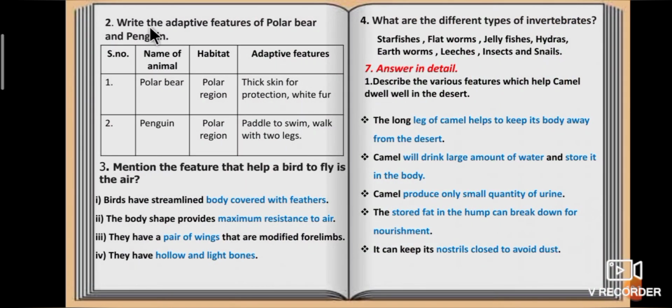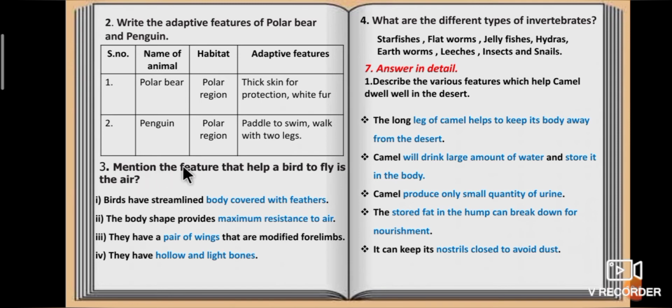Second question, write the adaptive features of polar bear and penguin. Polar bear habitat is polar region. Adaptive features are thick skin for protection and white fur. Penguin habitat is polar region. Adaptive features are paddle to swim, walk with 2 legs.